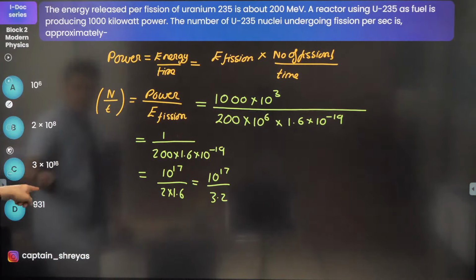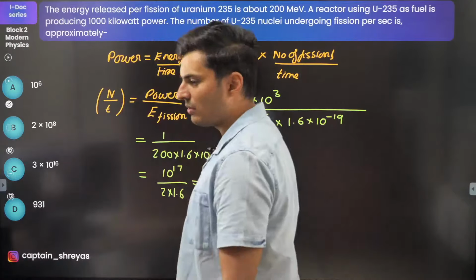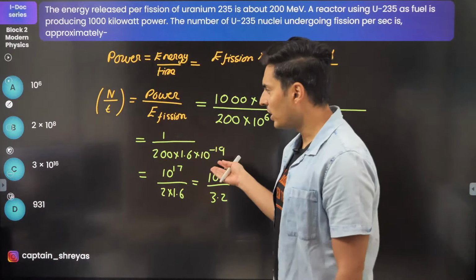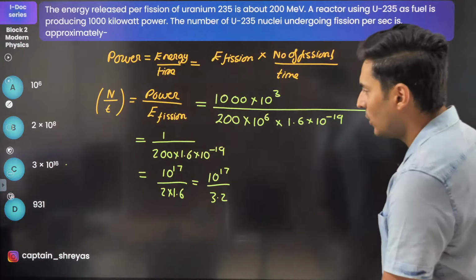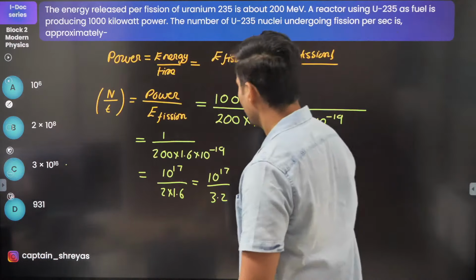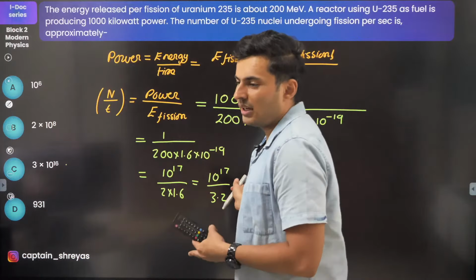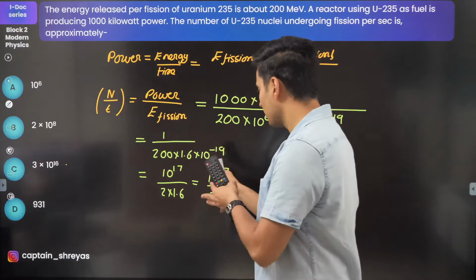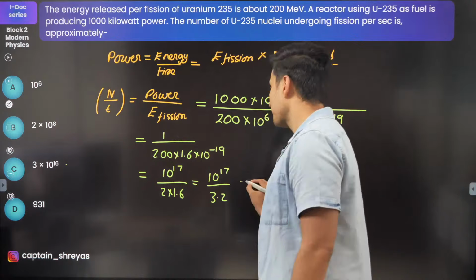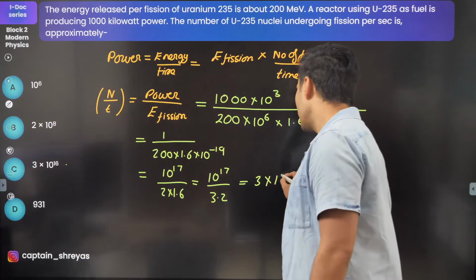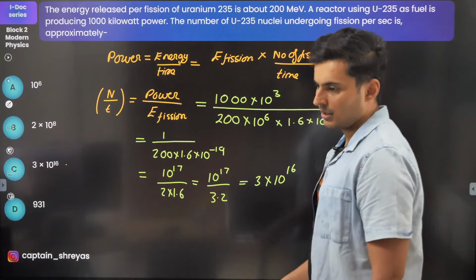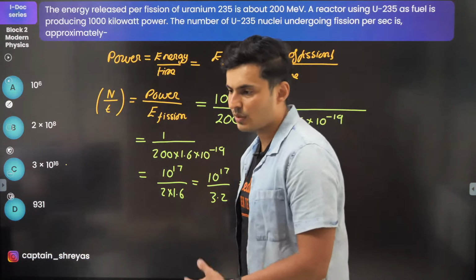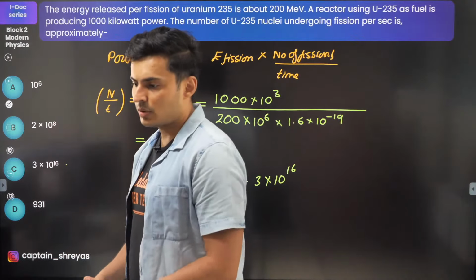You don't even have to solve it, will you solve it? No, right? Because it's obviously going to be close to this value. Why will it be option D, guys? It will be option C, obviously. It will come out to be point something. So skip the decimal and adjust the powers. It will be 3 into 10 to the power 16. Actually, before doing that, it will be 0.3 into 10 to the power 17. That's all. Is that understood?